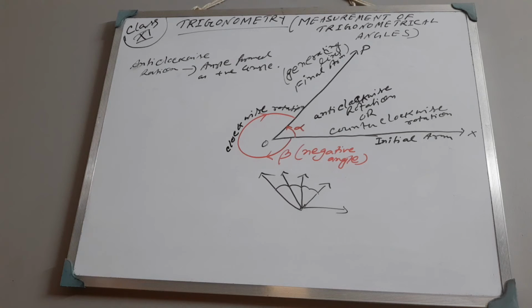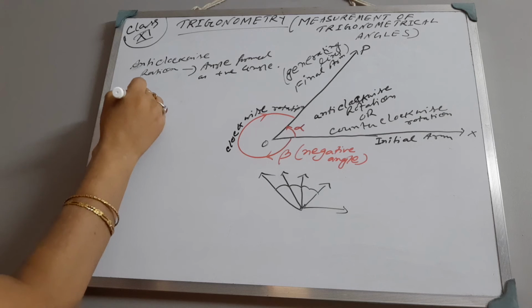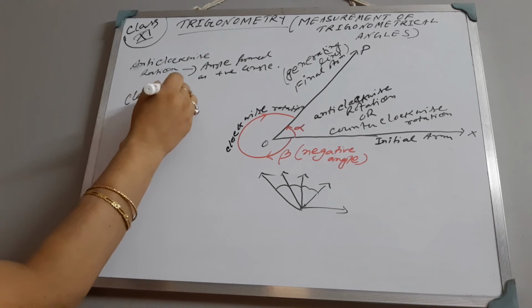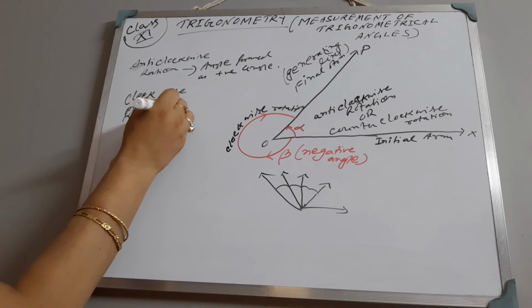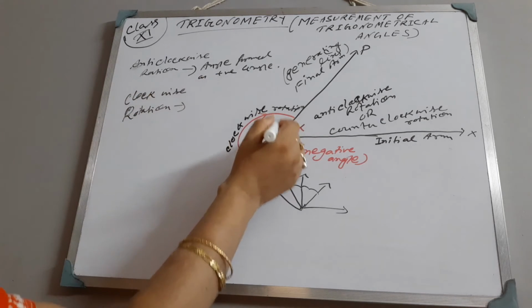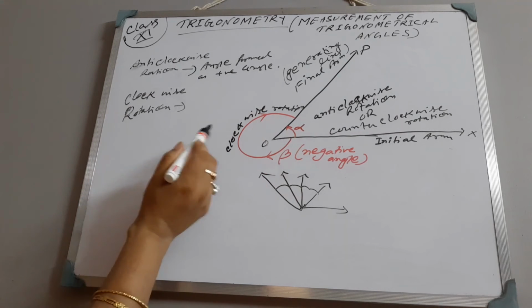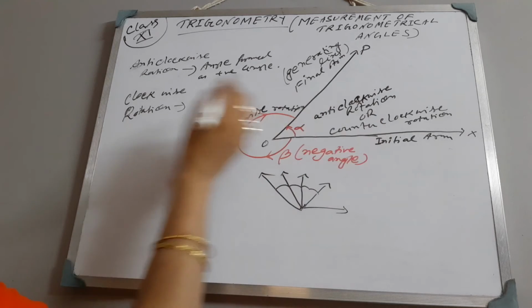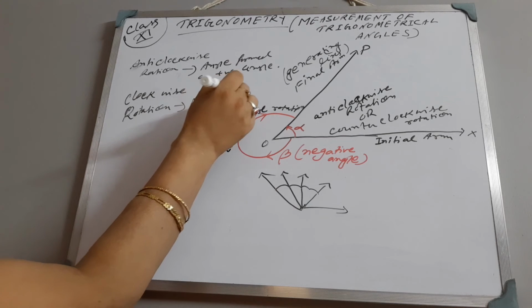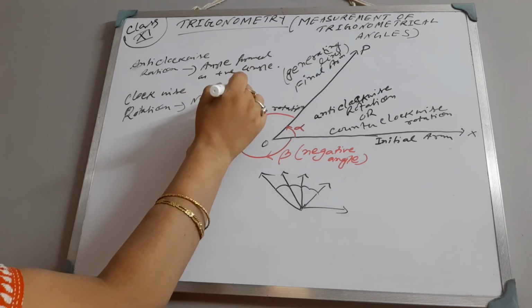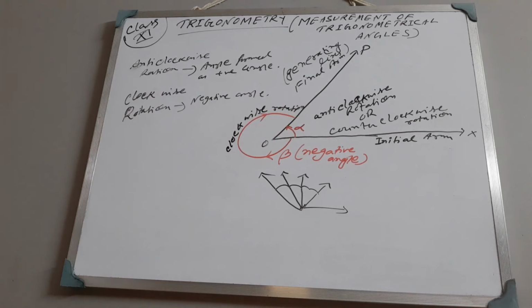And for clockwise rotation, from here we can measure clockwise, the angle formed, this angle beta, we will write as a negative angle.